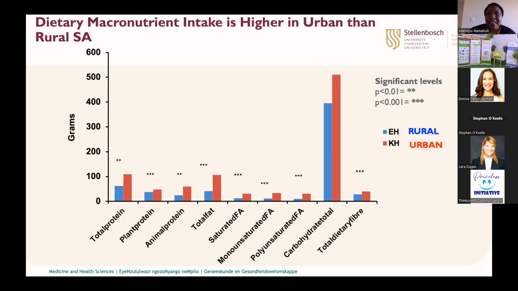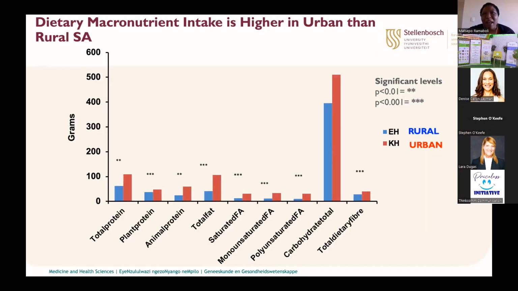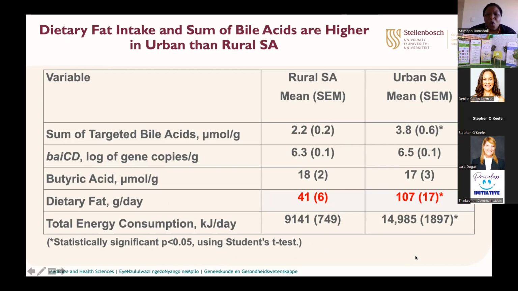Now, I don't know, there may have been talk about fiber, because fiber is so interesting. We talked about the short-chain fatty acids being the fermentation products from the fiber. And you would expect that with urbanization, because we are talking about the increase in risk of non-communicable diseases, maybe the fiber is decreasing. But we found that fiber is also increasing as people are moving from rural to urban.